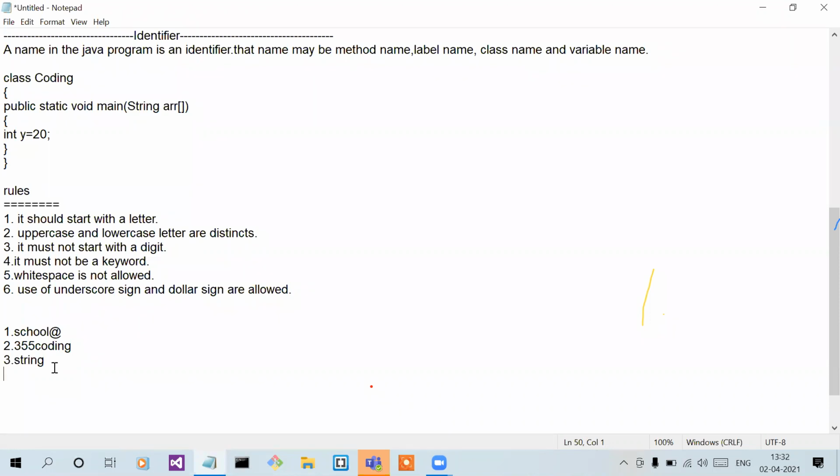Not valid, ma'am? Why not valid? A string is a data type. First letter is small, right? First letter is small. So is it valid or not?